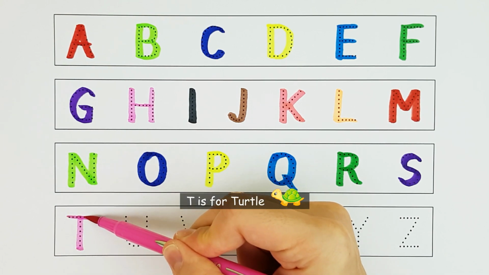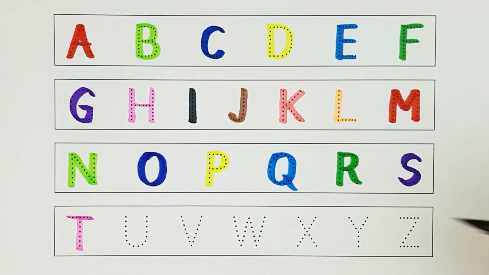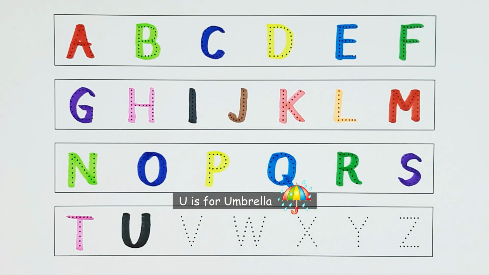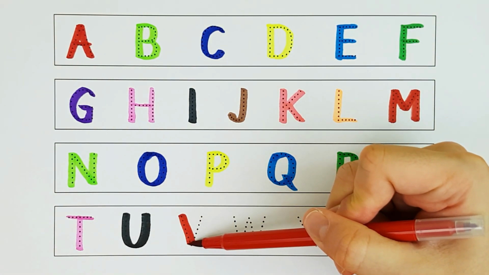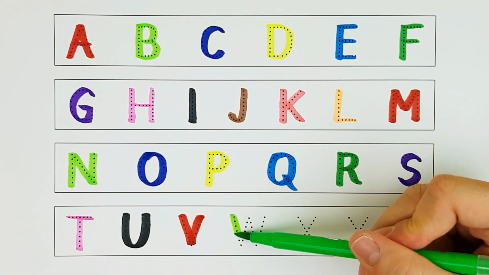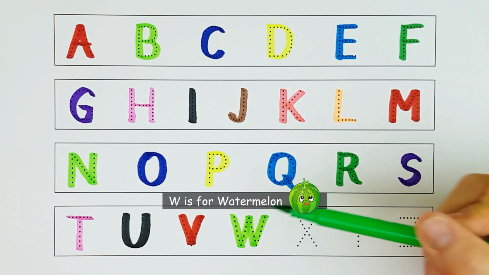T is for turtle. U is for umbrella. V is for violin.